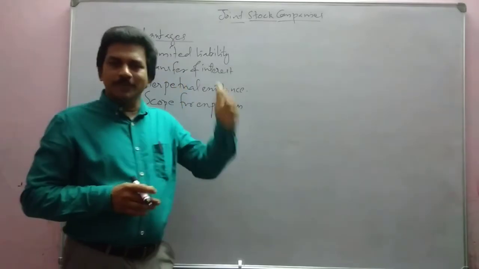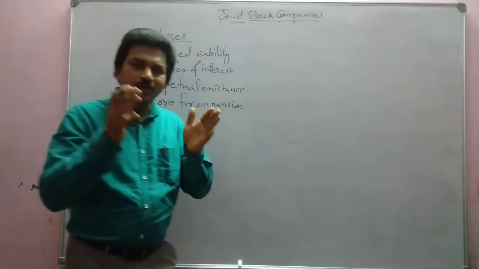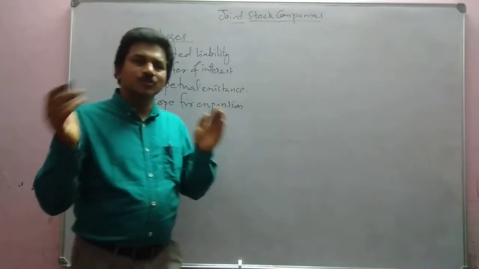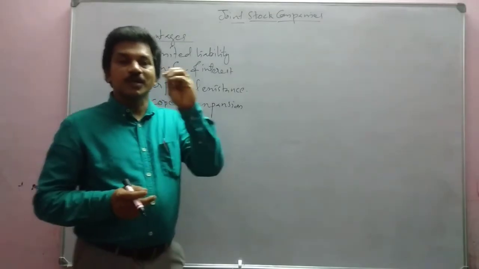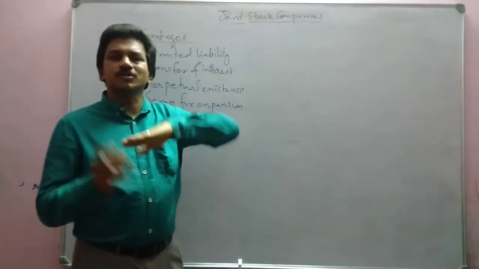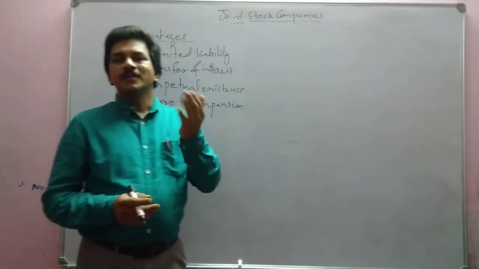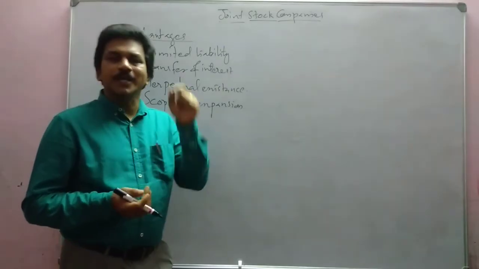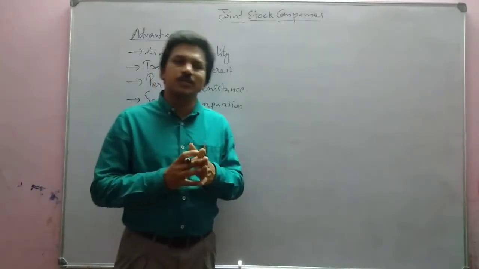So beyond a certain limit, if the company wants to issue, company has to call the general body meeting, and in that meeting 3/4 members should favor the issue of shares, and apart from that, company has to get permission from the company law board. After that, company can issue shares beyond a certain limit. Up to that limit, no problem, company can issue shares at any time. Beyond that limit, certain specific consents are to be obtained. Anyway, company can expand its business by issuing shares. That feature is also there. That is another important advantage.